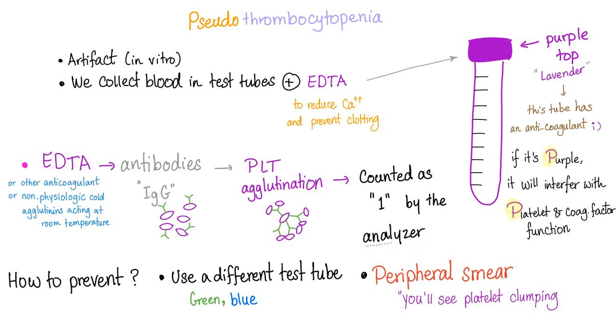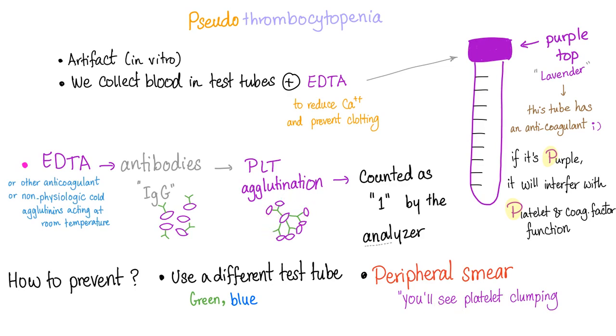How to prevent the pseudothrombocytopenia? Use a different test tube. Use the green one. Use the blue one. The blue one has sodium citrate. The green one has heparin. It's heparinized. So they won't include this EDTA. By the way, it doesn't have to be EDTA. Any other anticoagulant can cause the same problem. Also, non-physiologic cold agglutinin at room temperature can cause the same pseudothrombocytopenia. Another way to detect pseudothrombocytopenia is to do a peripheral smear, and you will see the platelet clumping.